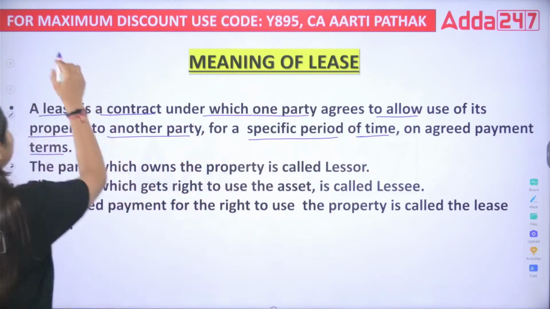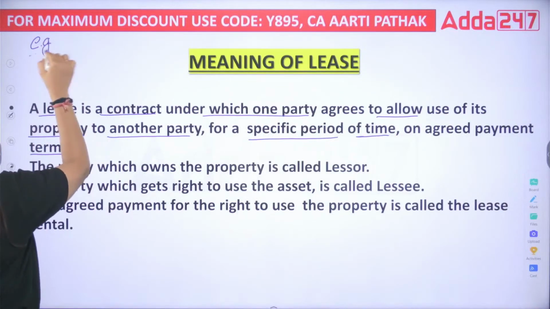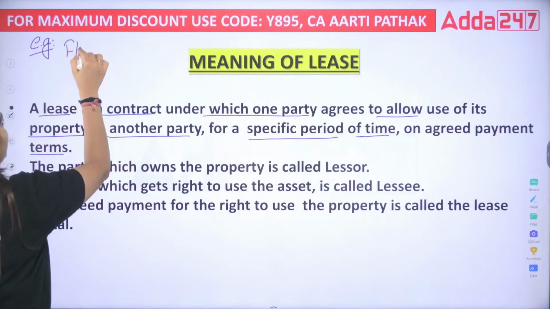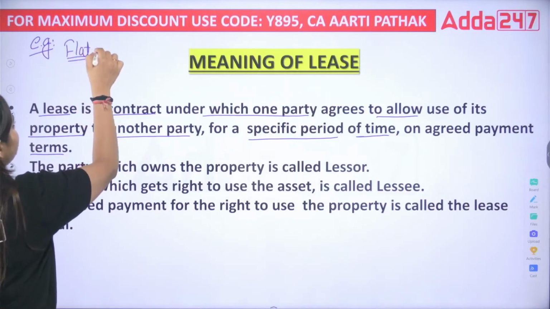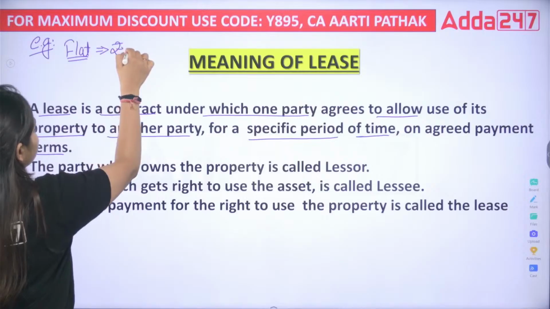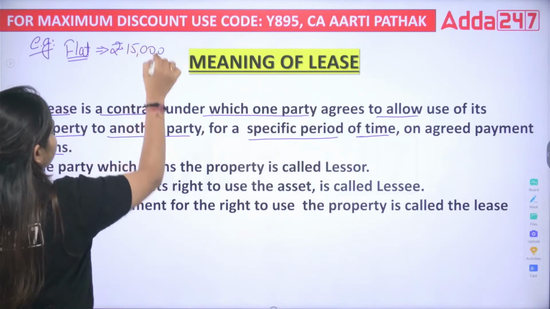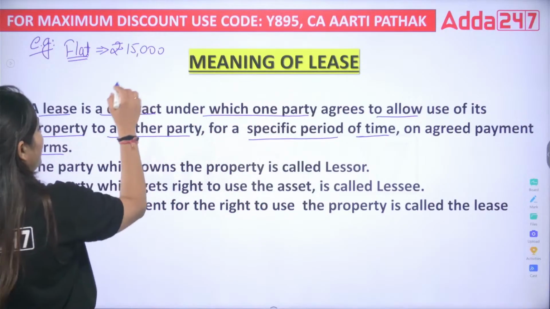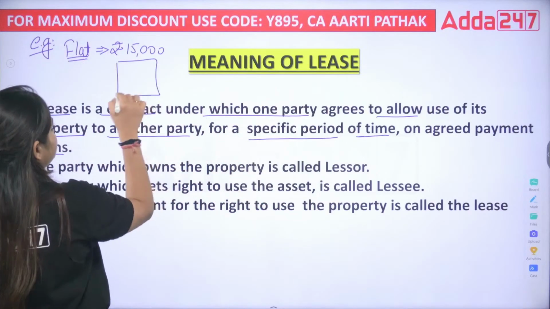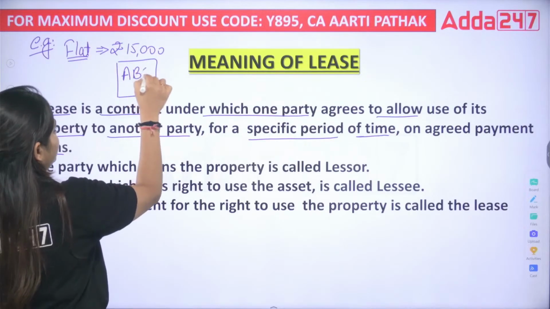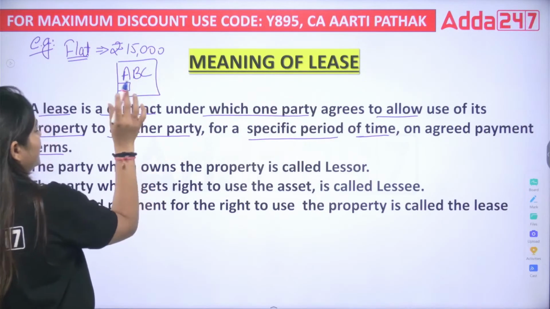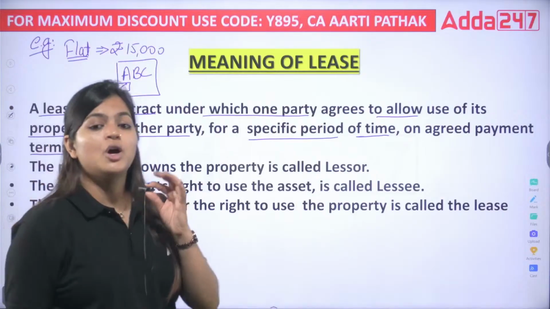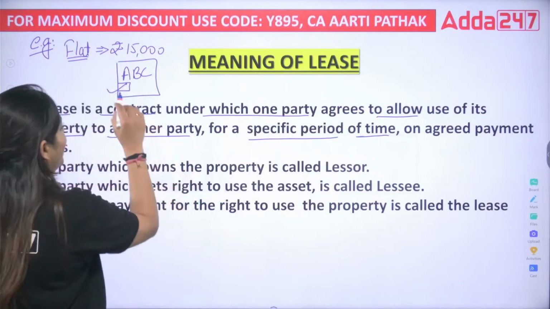For example, let's take one more example. If I want one flat, and this flat is available for suppose 15,000. Correct? Now, here one flat is available in the building known as ABC building, and I like that flat. So if I am taking that flat on a rental basis, what I need to do?